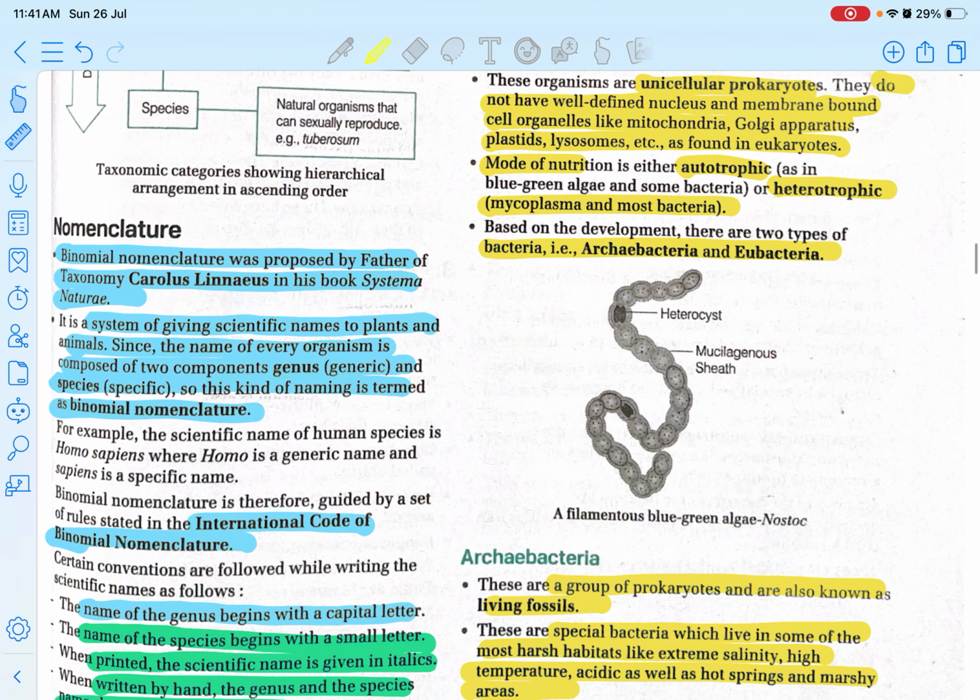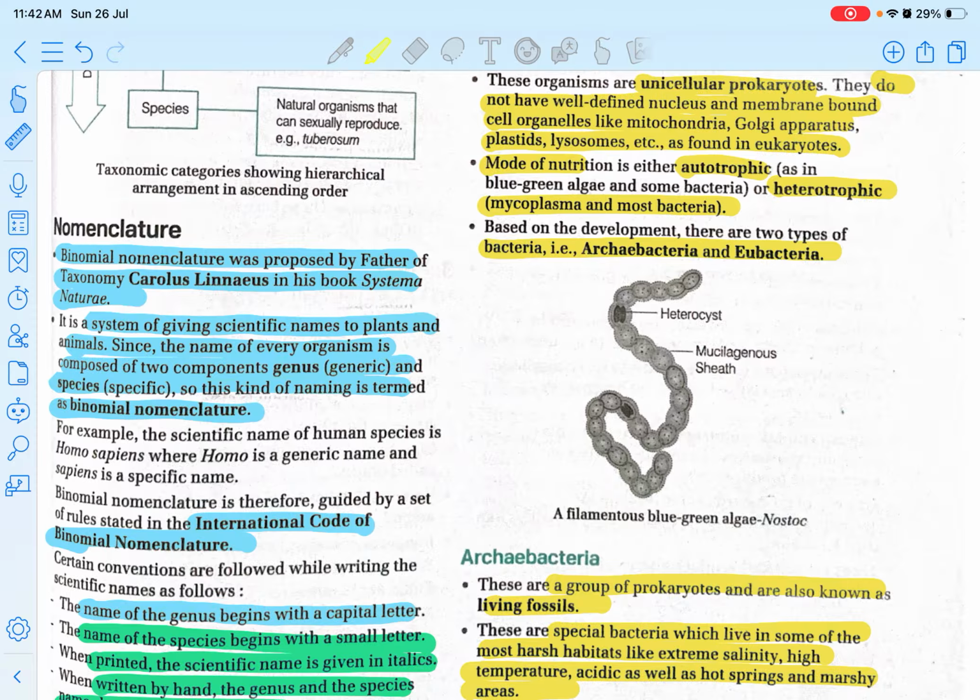So next is nomenclature. Binomial nomenclature was proposed by the father of taxonomy, Carolus Linnaeus, in his book Systema Naturae. Again, it's factual information, and BPSC tends to focus a lot on factual information. It is a system of giving scientific names to plants and animals, and the name of every organism is composed of two components, genus and species. That kind of naming is termed binomial nomenclature.